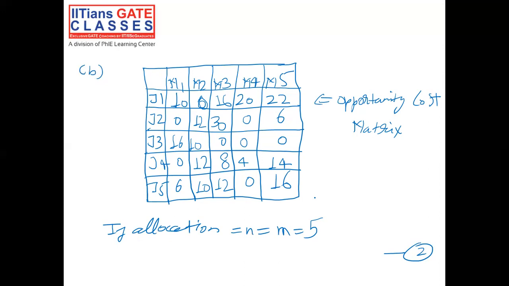So how to allocate this? Let's start by row 1 and see how to do that. So you will travel this particular matrix row by row, then column by column, and try to find out the single zero or the row in which only one zero is present at first. Then you will go by each column and you will try to find the column in which only one zero is present, and if it is there you will try to mark that zero by symbol like this, so that we have allocation like this.